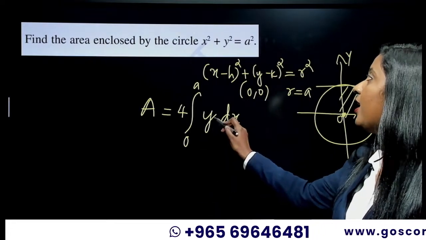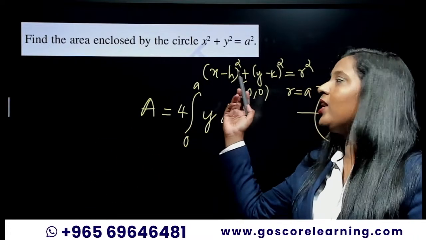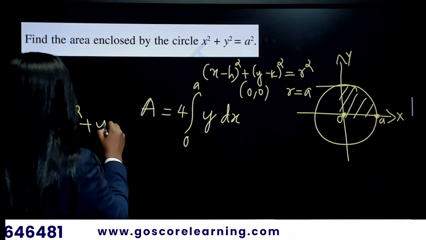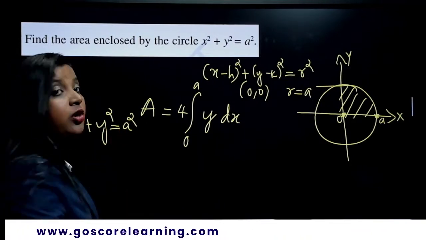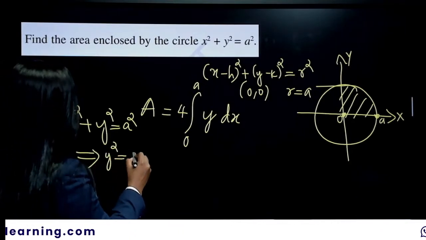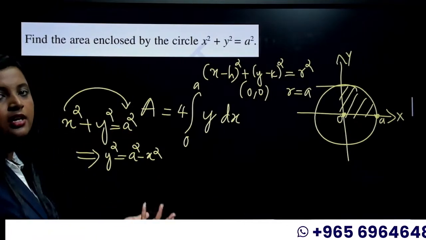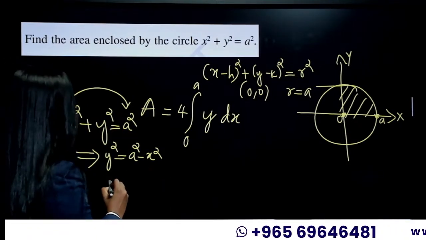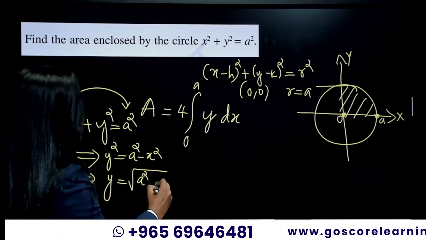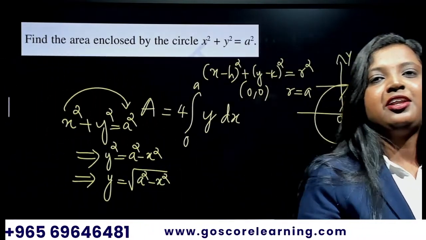And then what we have to do? We have to write this y in terms of x. How do we write this y in terms of x? You have an equation with you, right? So x squared plus y squared is equal to a squared is your equation. From this, you are getting y squared is equal to a squared minus x squared, because you are taking this x squared to the other side, so it will be minus x squared. And from this, y is equal to root of a squared minus x squared.